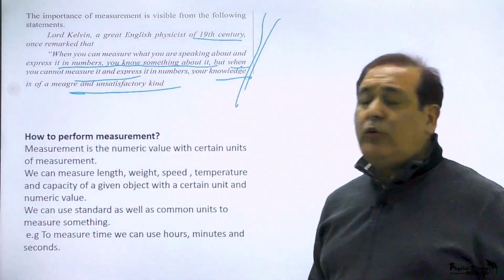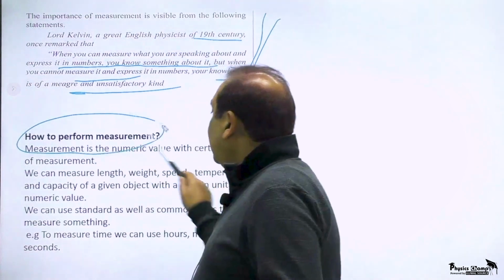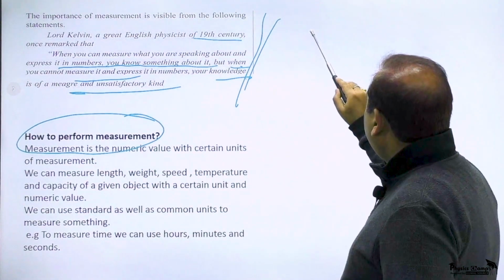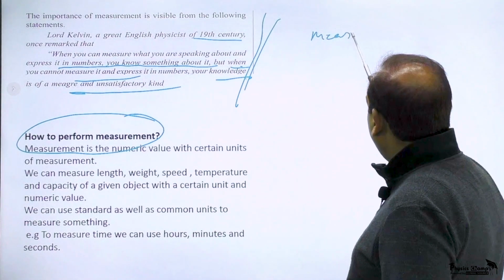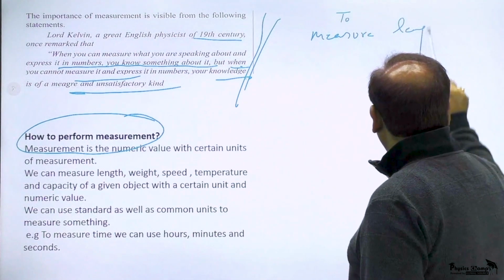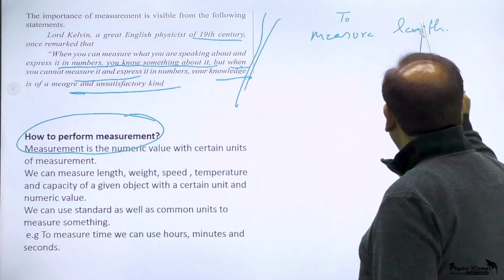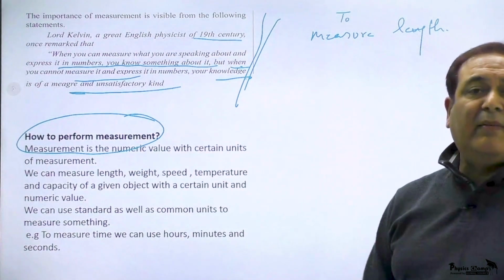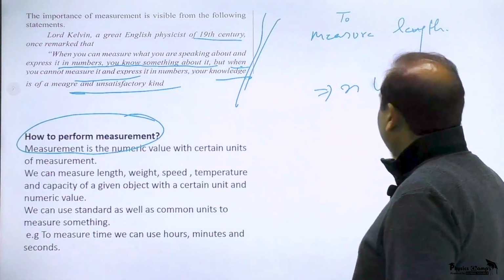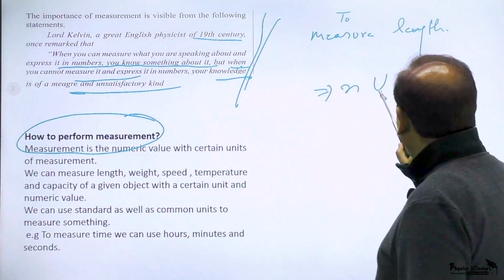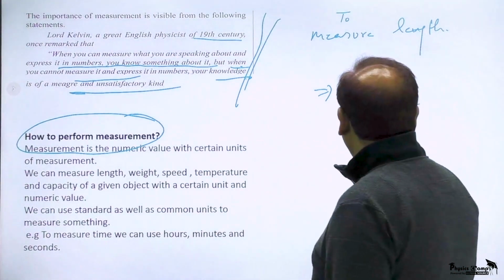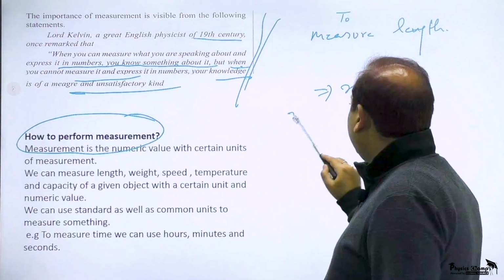Now, the question is how to perform measurement. How will you perform measurement? Say, I want to measure length. So what will I do to measure length? The formula is N into U. Look for a unit, and N stands for numeric value.